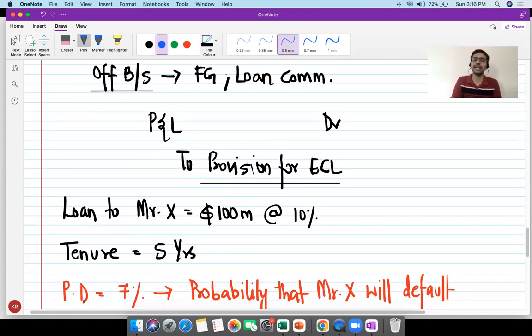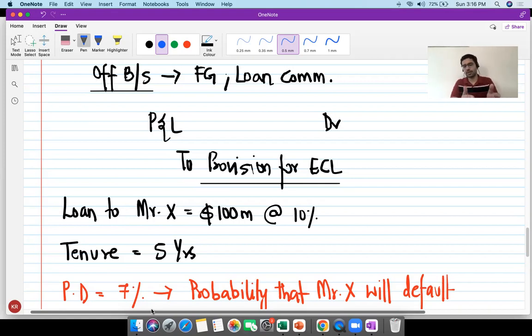Now, what does PD mean? Probability of default is nothing but I, as a bank, am estimating today what is the probability that Mr. X will actually default. All right, I am estimating today as to what the probability is that Mr. X is going to default. I have estimated today that the probability of default is 7%. This I have estimated right on day one.